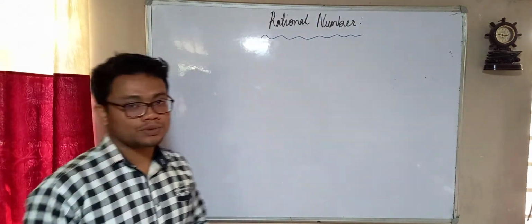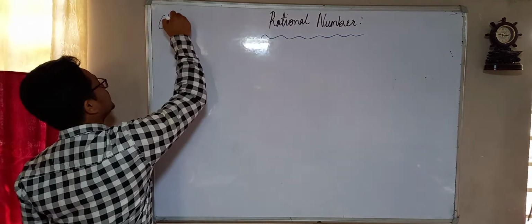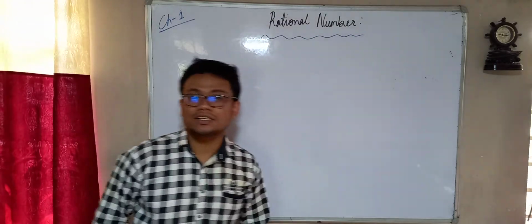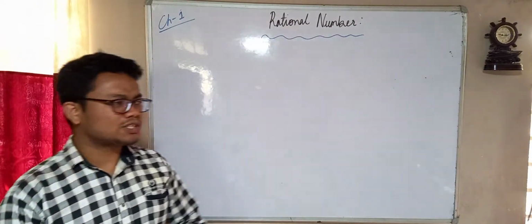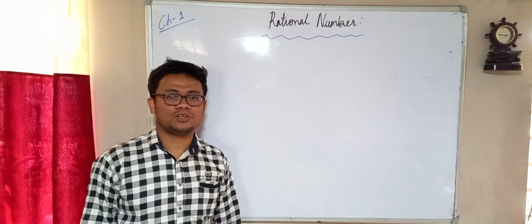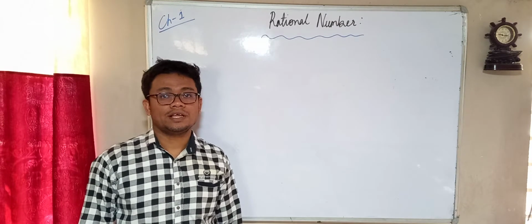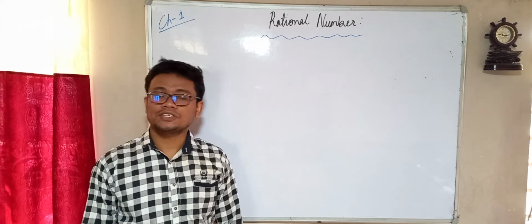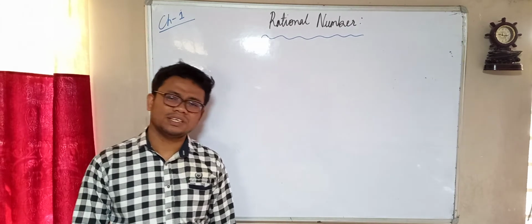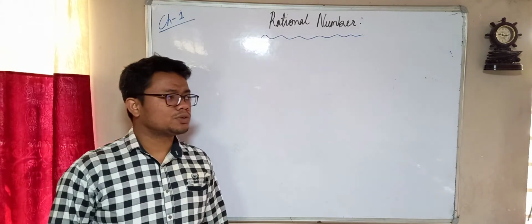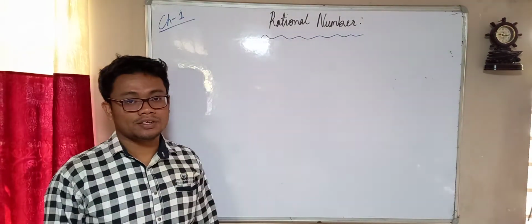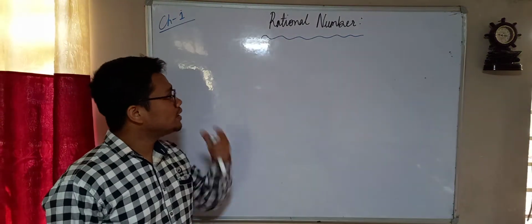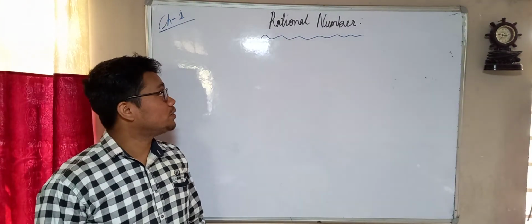This is chapter number 1 of your book. So what is a rational number, children? Now there are so many kinds of numbers. Actually, you have learned maybe integers, negative numbers, positive numbers, whole numbers, natural numbers, prime numbers, composite numbers. There are so many types of numbers, isn't it? So this is another type of number under various number systems, your rational number.